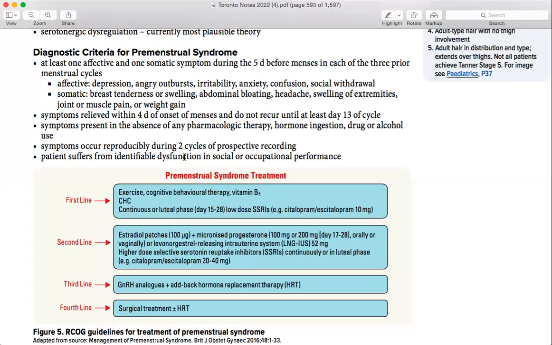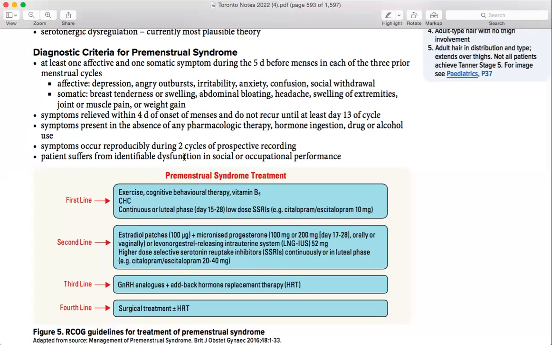Then the symptoms must occur reproducibly during 2 cycles. Like she will say, "I've had this for the last 1 year, or the last 6 months." So she will eventually know that in the last 6 months she might have had 6 menses, right? So in the last 2 cycles she had it, right? That will make it premenstrual syndrome. The patient suffers from identifiable dysfunction in social and occupational performance.